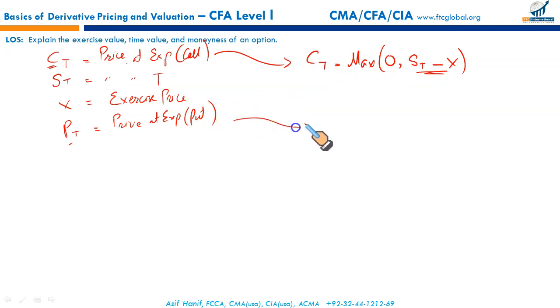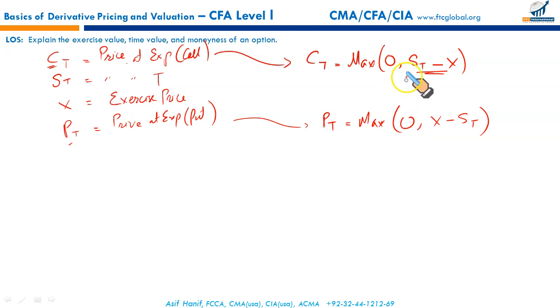And in case of a put option, it's the greater of 0 or X minus ST. What does it mean? In case of a put option, it is the greater of either 0 or the difference between the exercise price and the price of the underlying at expiration. We have done many questions and we will do many questions in your EOC, so they will explain the formula. We just need to learn how the gain is determined.